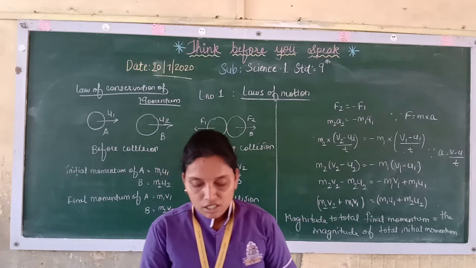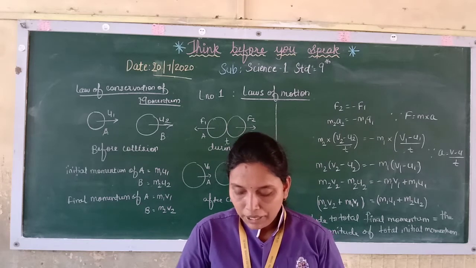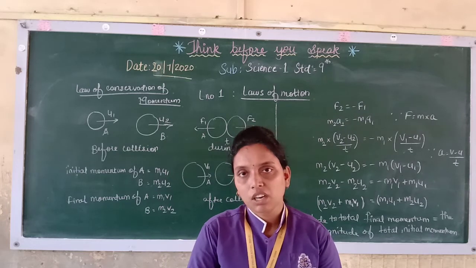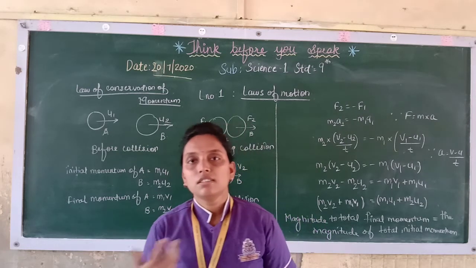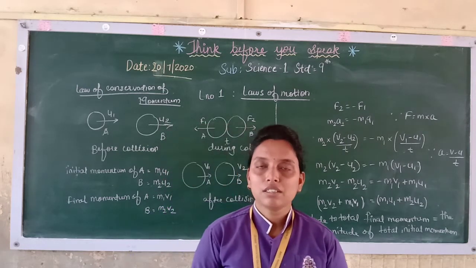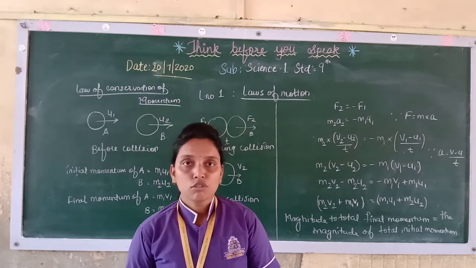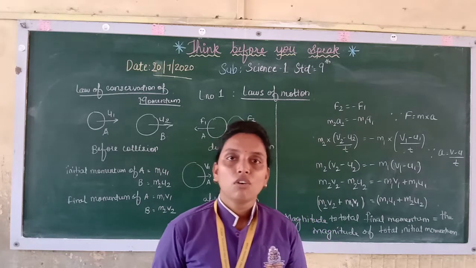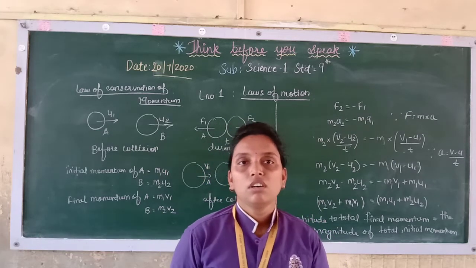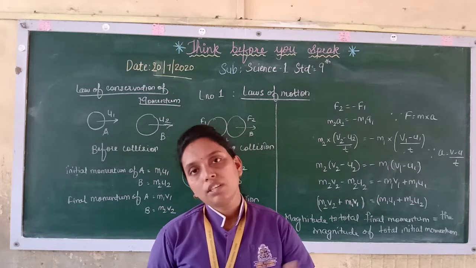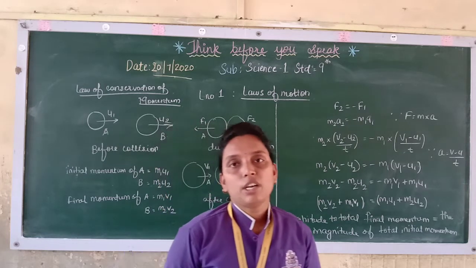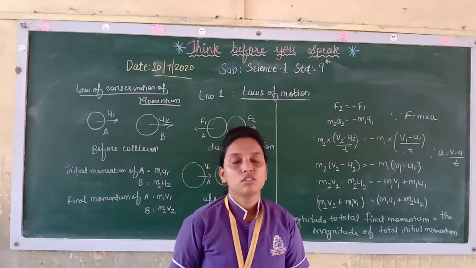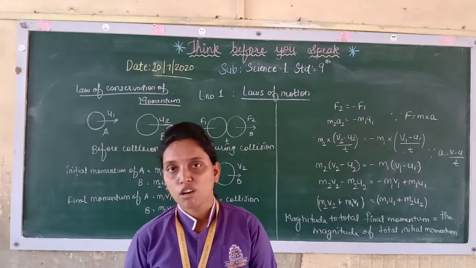Now the gun exerts a force on the bullet. The bullet at the same time exerts an equal and opposite force on the gun. So that is why the gun moves backwards, that is, it recoils. First the gun is exerting a force on the bullet, and at the same time the bullet is also exerting a force equal in magnitude and opposite in direction on the gun. That is why the gun recoils. So this is also an example of Newton's third law of motion.